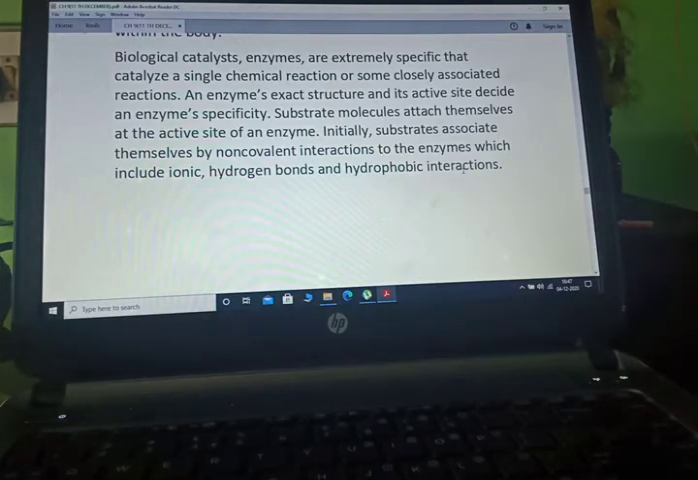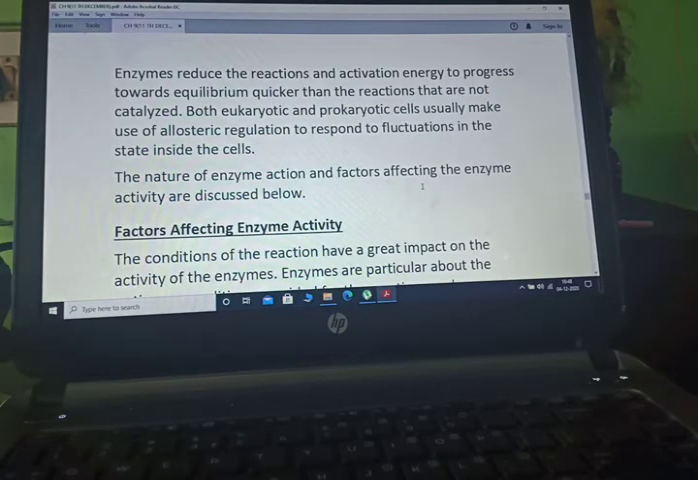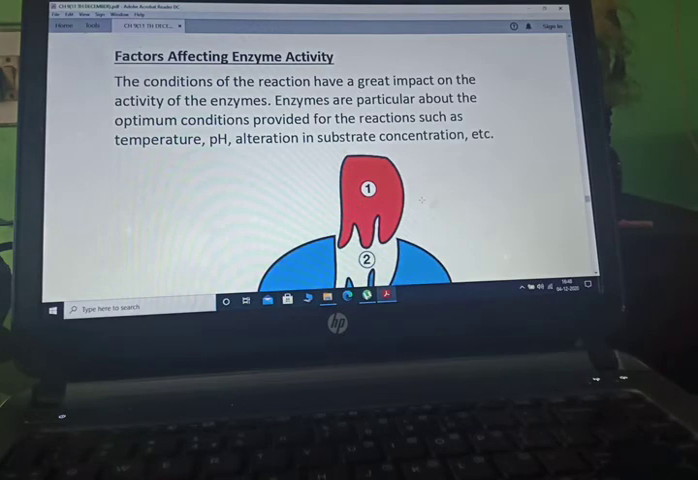Substrate molecules attach themselves at the active site of an enzyme. Initially, substrates associate themselves by non-covalent interactions to the enzyme, which include ionic, hydrogen bond and hydrophobic interactions. Enzymes reduce the activation energy so the reaction progresses towards equilibrium quicker than reactions that are not catalyzed. Both eukaryotic and prokaryotic cells usually make use of allosteric regulation to respond to fluctuations in the state inside the cell. Now factors affecting enzyme activity.